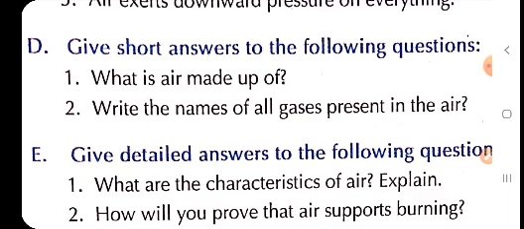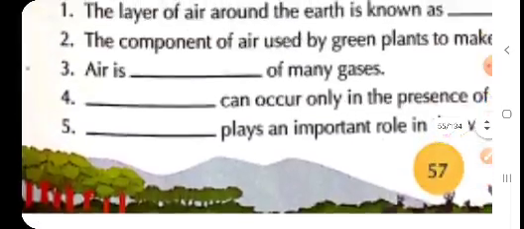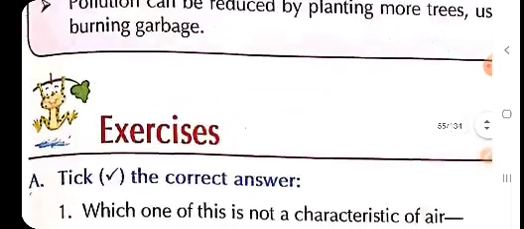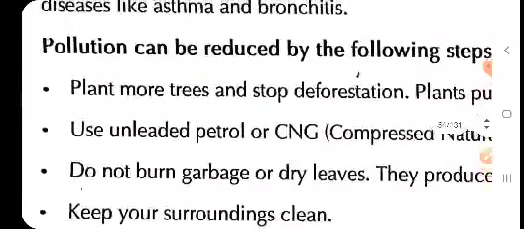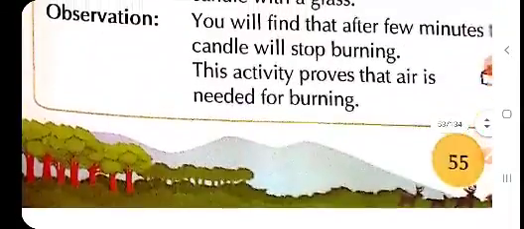Children, as we have studied in the chapter, air is a mixture of many colorless gases.